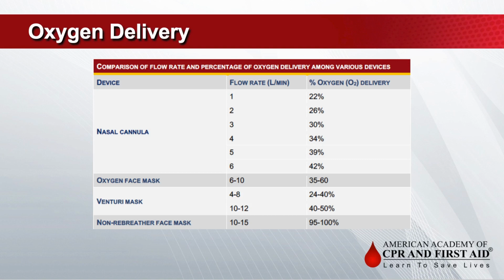For patients who require a larger amount of oxygen, consider using a non-rebreather face mask. The patient must still have spontaneous respirations. You should use a minimum of 10 to 15 liters with the mask. The bag attached is meant to function as a secondary reservoir of oxygen, which is not immediately inhaled. This reservoir helps the non-rebreather mask secure oxygen delivery of up to 95 to 100%.